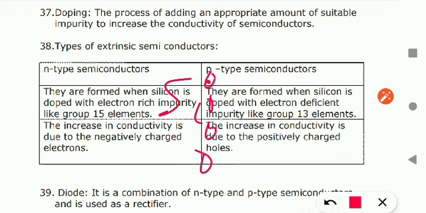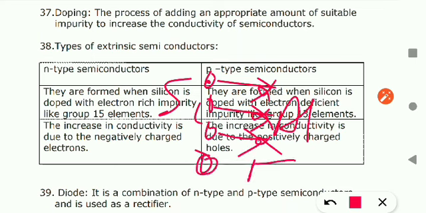Now I am adding aluminium to this. So aluminium belongs to group number 13 and it has 3 valence electrons. So this will counter this, this will counter this, this will counter this. Counter means it will form the bond. Okay, so what about this? For this electron there is a gap. Gap means deficiency. Deficiency means positive.